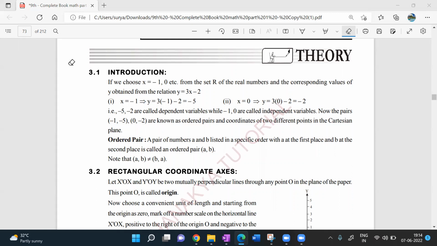Nothing, sir. Someone was asking something. Who's that? Vishnu, you are asking? Sir, you'll share this PDF, right? Yes, I'll share this. I'll share whatever I teach today. Whatever I teach, I'll share everything. Do not worry about that. Okay?